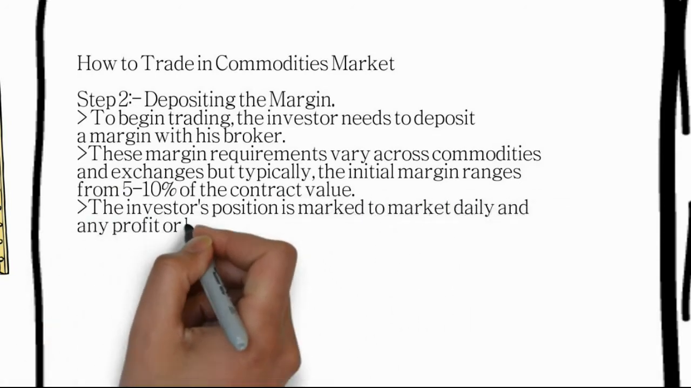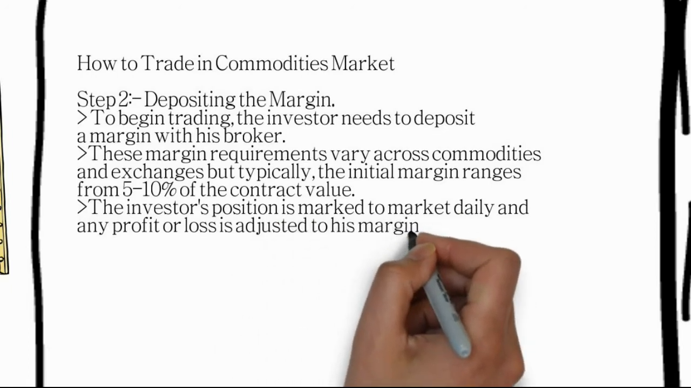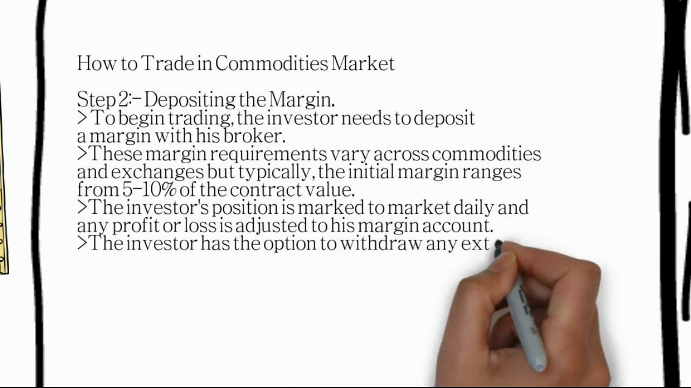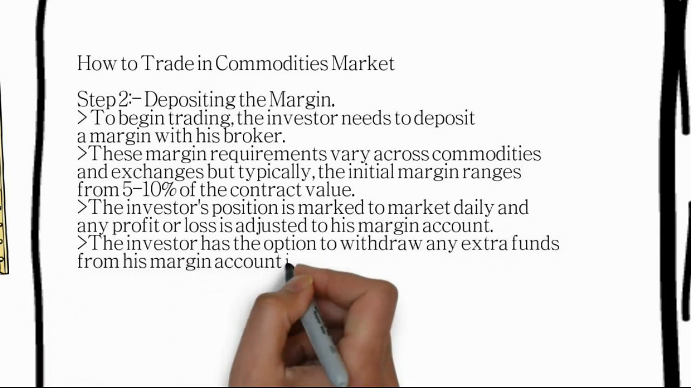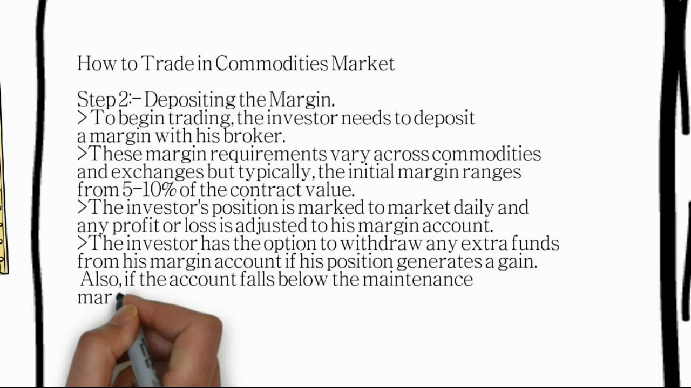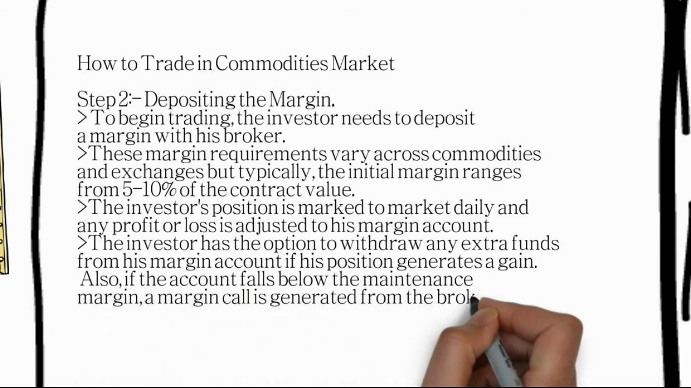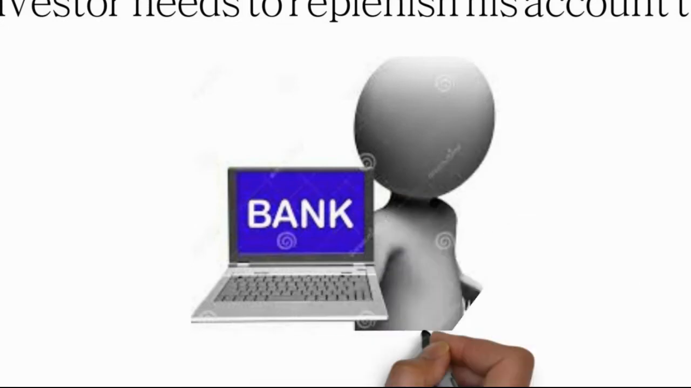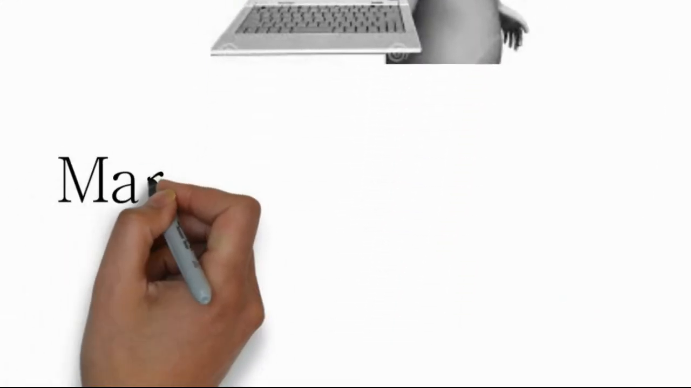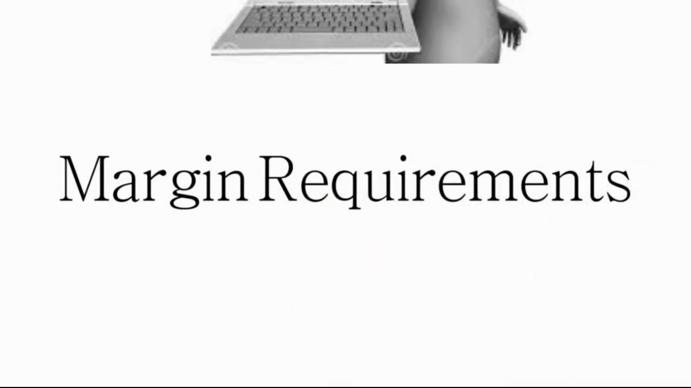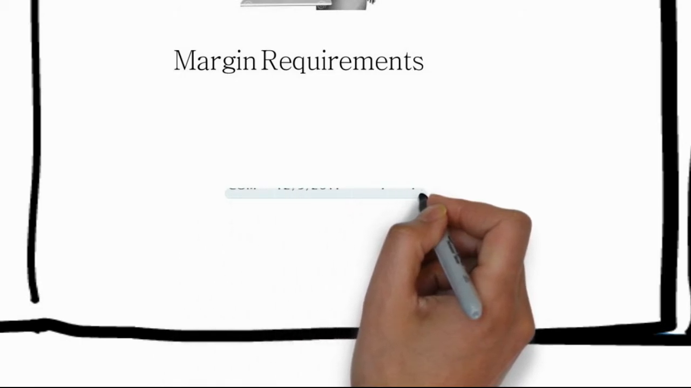The investor has the option to withdraw any extra funds from his margin account if his position generates gain. Also, if the account falls below the maintenance margin, a margin call is generated by the broker, and the investor needs to replenish his account to the initial level. That means this margin money will act as an account where all the money is getting generated. If you are in profit, you can take the profit. If you are in loss, you have to recover.